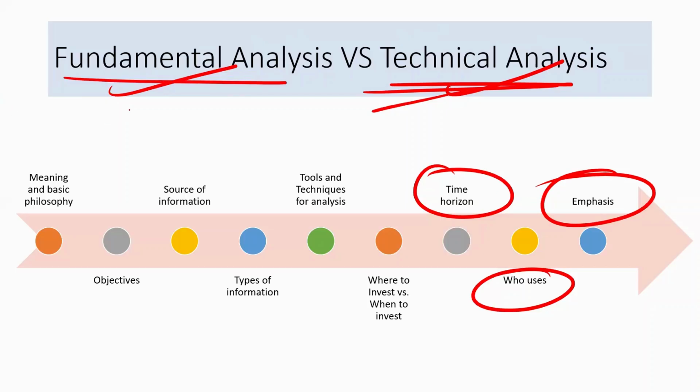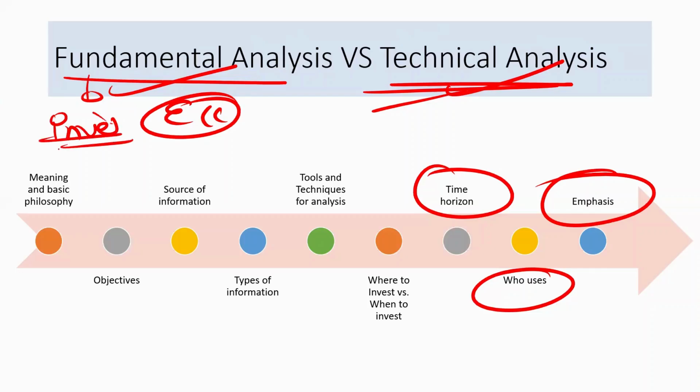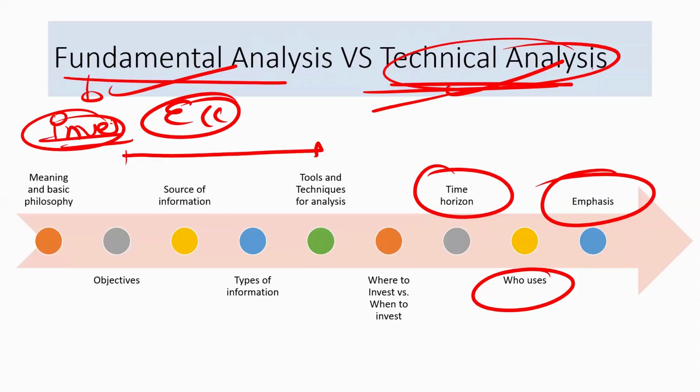What does it emphasize on? Again, fundamental analysis emphasizes the EIC framework, and of course, it does not get influenced by the investors' behavior. Why? Because here we are looking at the long term, okay? Whereas technical analysis definitely gets influenced by the investor behavior. Why?